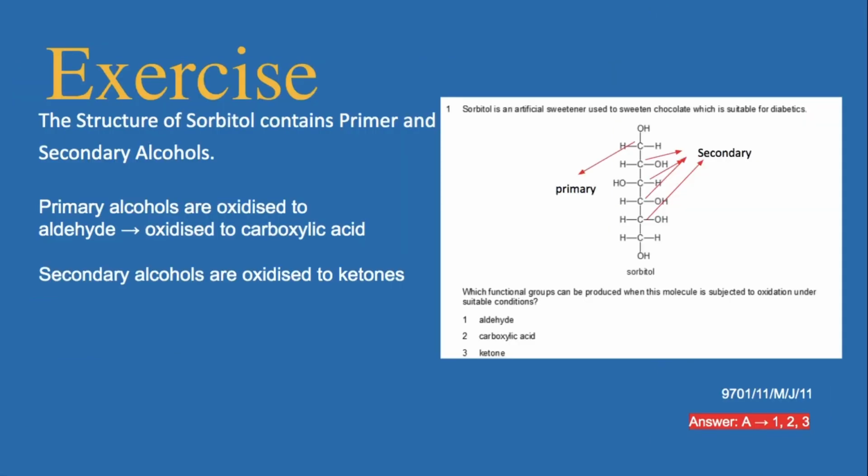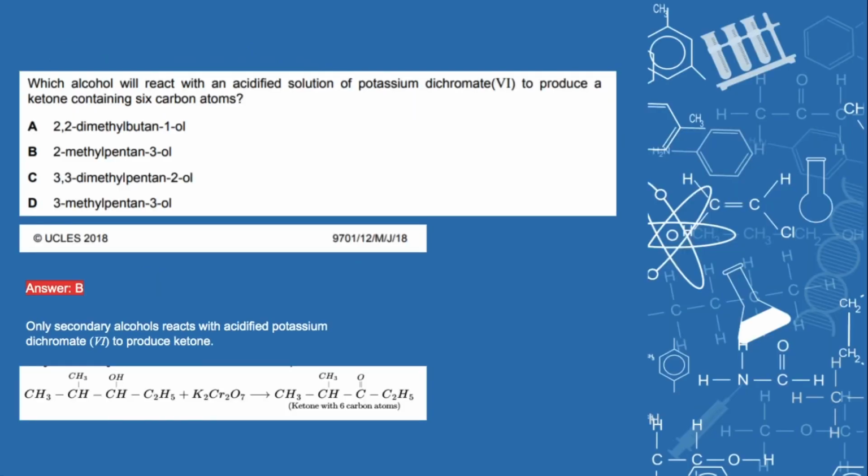I'm Shiva and I'm going to read you some of the questions on the oxidation reaction. Sorbitol is an artificial sweetener used to sweeten chocolate which is suitable for diabetics. Which functional groups can be produced when this molecule is subjected to oxidation under suitable conditions? As we can see, there are primary and secondary alcohols in the sorbitol structure.